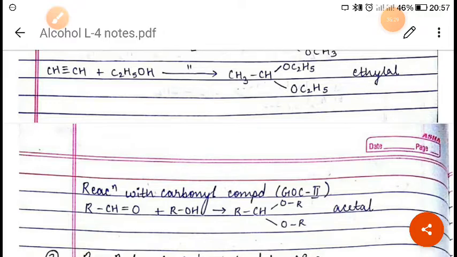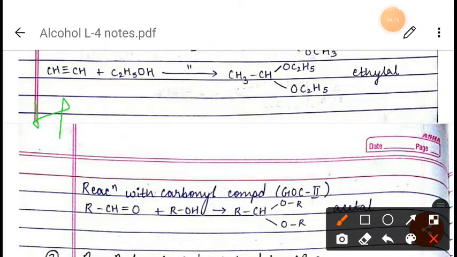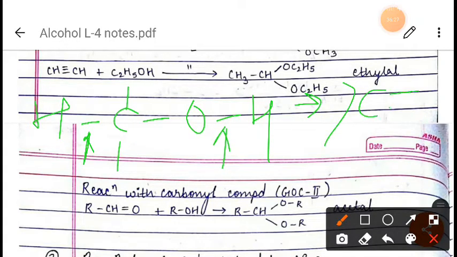Now next one is what? Next is oxidation. When we talk about oxidation of alcohol, it involves the formation of a carbon oxygen double bond, with the cleavage of the OH and CH bonds, just like this. I will give you a simple example here. Suppose we have it like this. These two bonds, this bond and this bond, will break, and they will form like this.